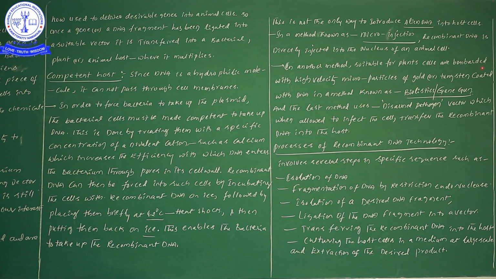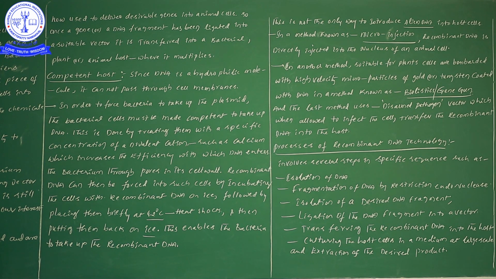These plant cells are bombarded with high velocity microparticles of gold and tungsten coated with DNA, in a method known as the biolistic method or gene gun method. So to transfer our foreign gene into a plant, what method can we follow? That is the biolistic method or gene gun method.